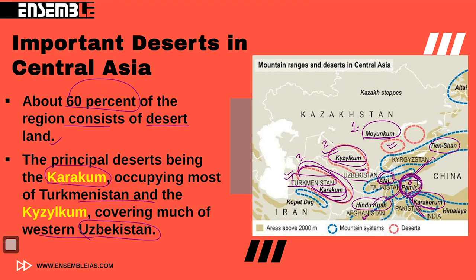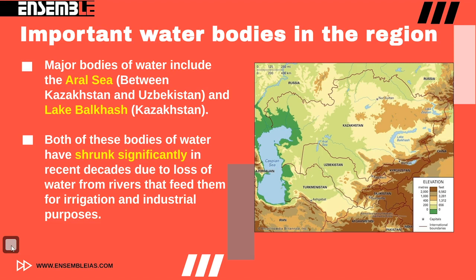of the world. So this term automatically becomes important for the concept as well as for the location purpose, and this is situated and marked towards the eastern margin of Central Asia. So these are the mountain ranges and the deserts of Central Asia. There are some water bodies which are automatically important from the mapping point of view.